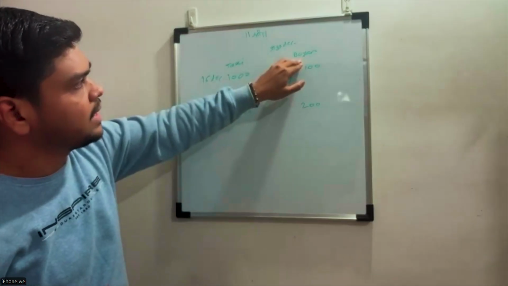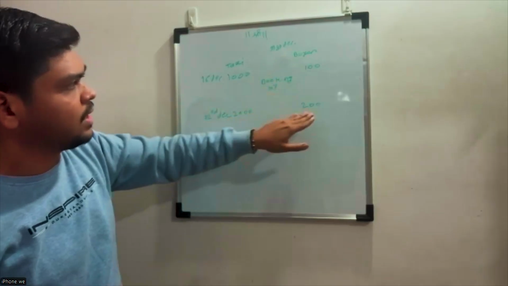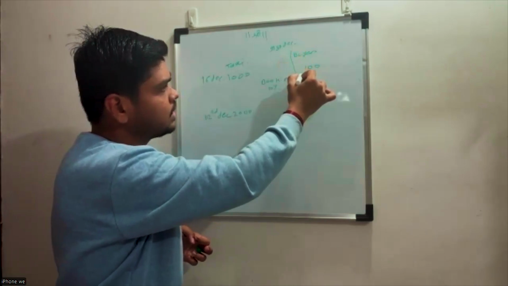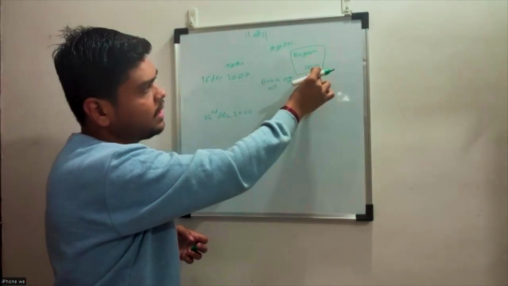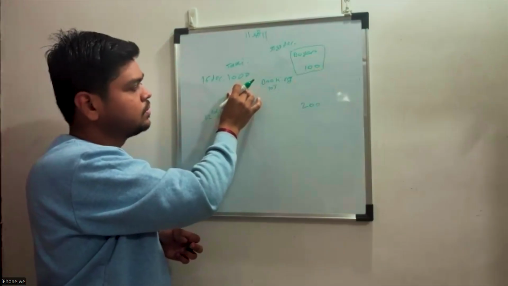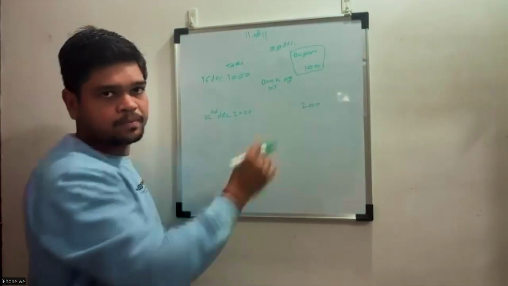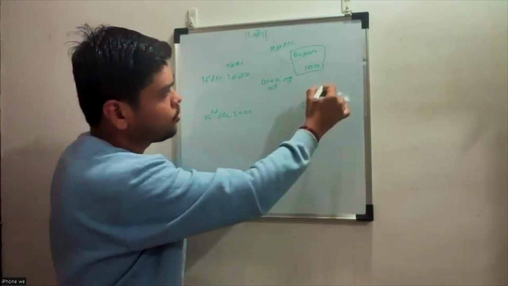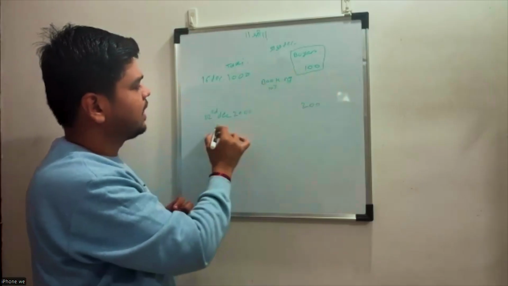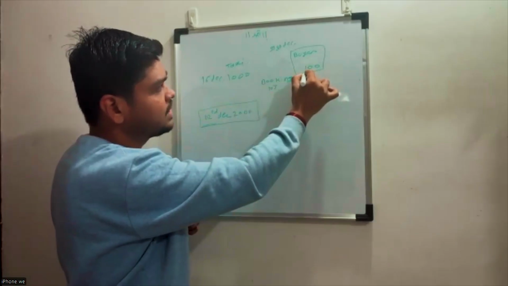Then the buyer has to pay a 10% booking amount, which is 200 rupees only. So what will this buyer do here? He has already paid 100 rupees to the taxi service provider, and now the price goes up to 2,000. So he is in profit, because he is still getting a 1,000 rupees service for 100 rupees, and even if the price goes to 2,000, he still made the booking for 100 rupees.